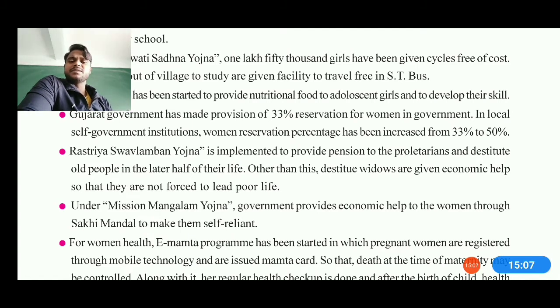I hope this lecture was interesting and easy for you, and I hope especially girls will note down this number, that is 181, the helpline call number. If they are in a problem, the government and police officers will help them.